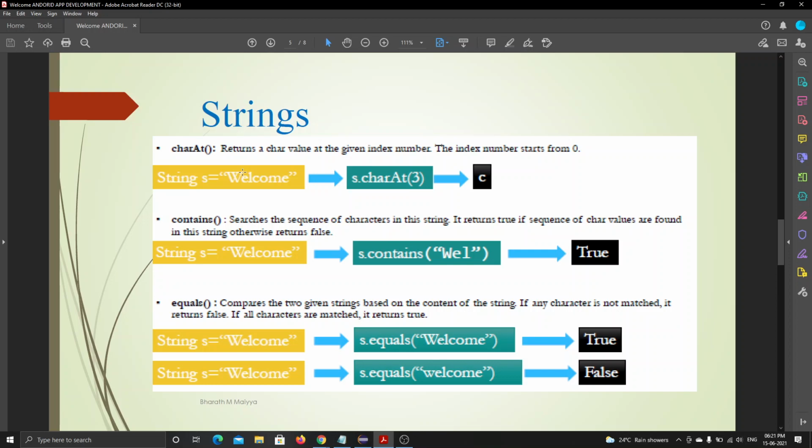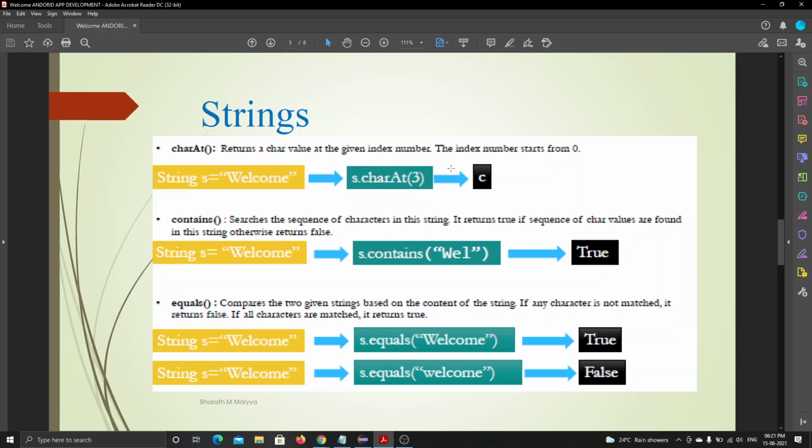So we will always count from 0, not from 1. Index value always starts from 0. What I was explaining yesterday about arrays also applies: the index number starts from 0. When it comes to index numbers, always consider that the index starts from 0. Okay, understood?